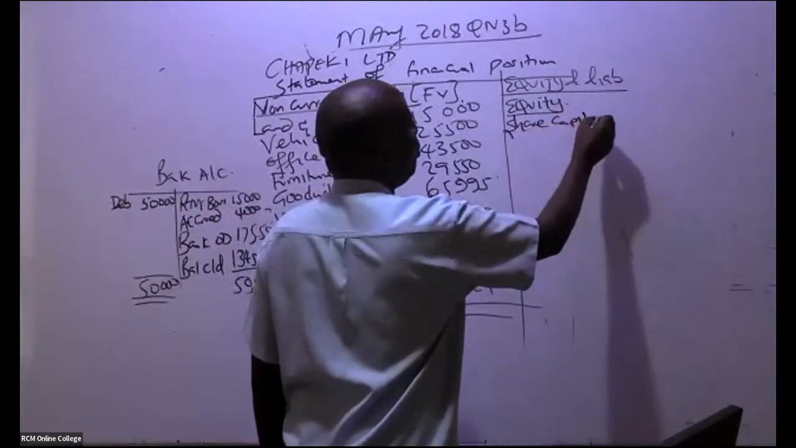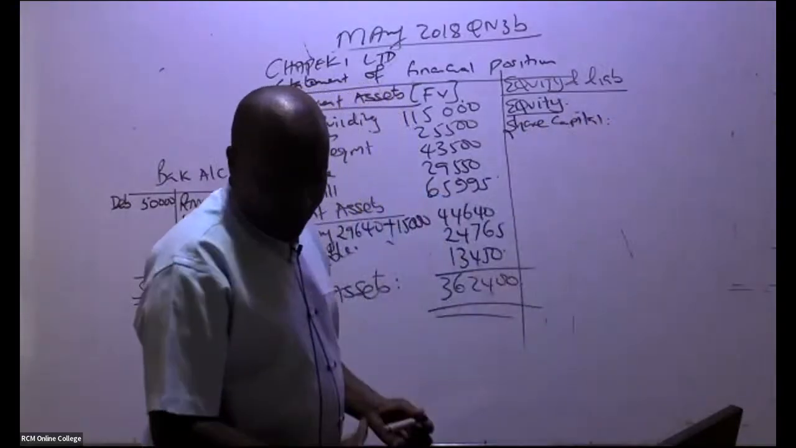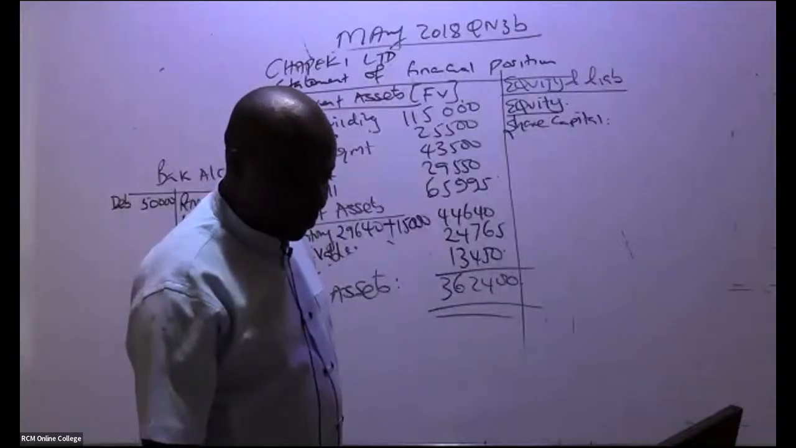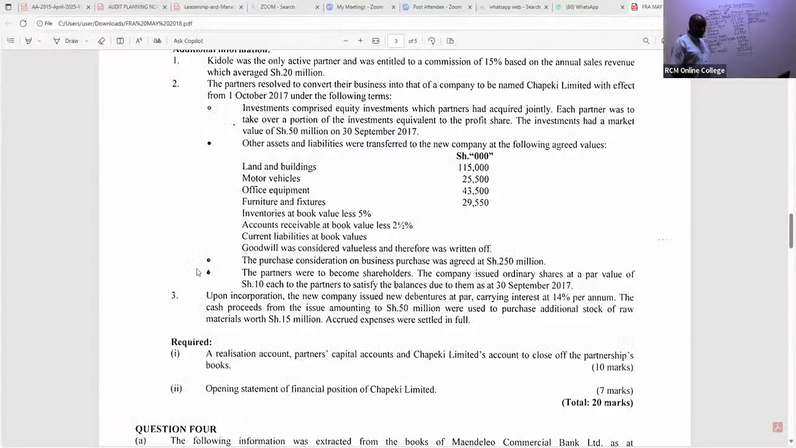So equity, go to note number 3. They told us something about this share capital, that we never paid the partners, the purchase consideration was not cash. We are told here, note number 2 actually. The partners resolved to convert their business into that of a company to be named Chepeki Limited with effect from 1st October 2017. Investments comprised equity investments, which partners had acquired, that can't help us. Look at this point here.